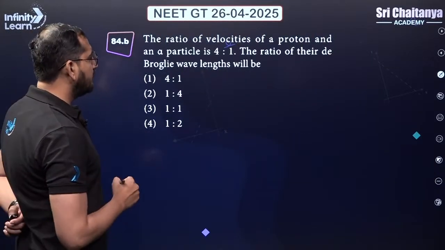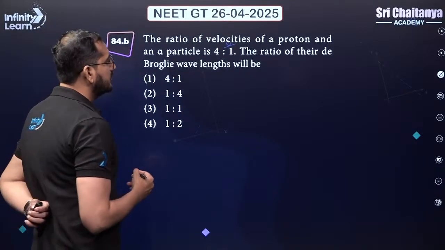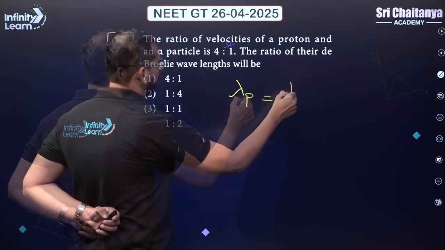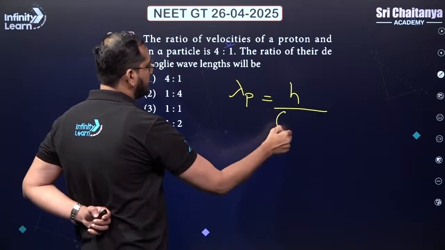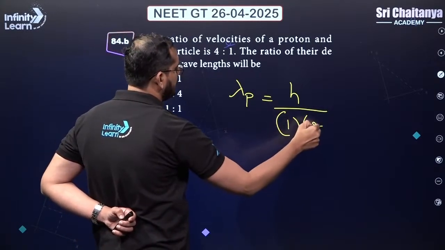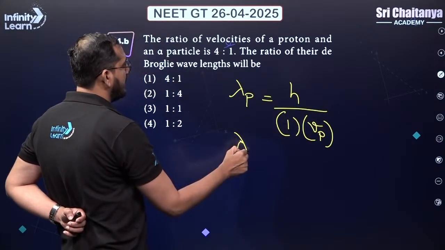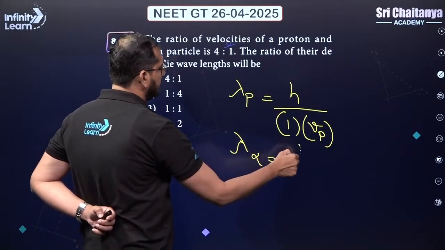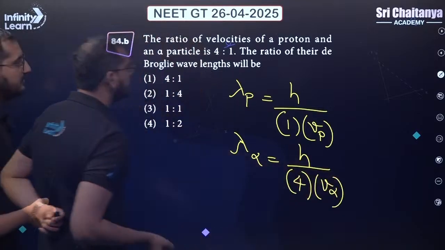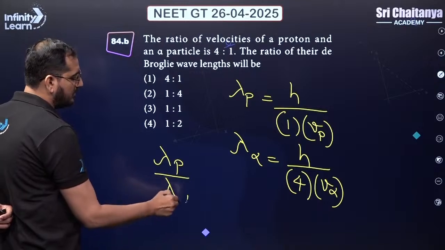The ratio of velocities of proton and alpha particle is 4:1. The ratio of the de Broglie wavelength will be how much? So we know that for the proton, we will write down h by mv. Mass for the proton we will take as 1 unit, and the velocity we will take as, let's say, v of proton only. For the alpha particle, the mass is written as 4 units, and this is the velocity of alpha particle. We want to calculate the ratio of lambda,